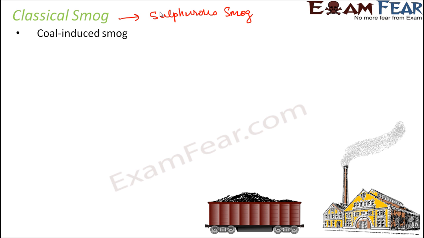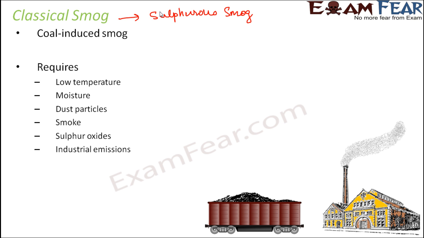Now, where do we see this kind of smog? This is generally seen in moist, cool regions, especially during winters. Some of the requirements for this smog to take place are low temperature. So it generally happens at low temperature. That is why it is seen during winters. Moisture, that is presence of water in the atmosphere, dust particles, smoke, sulfur dioxide and industrial emissions.